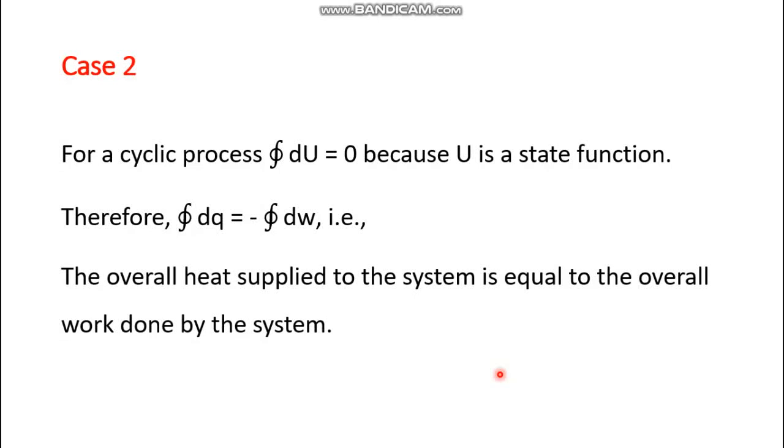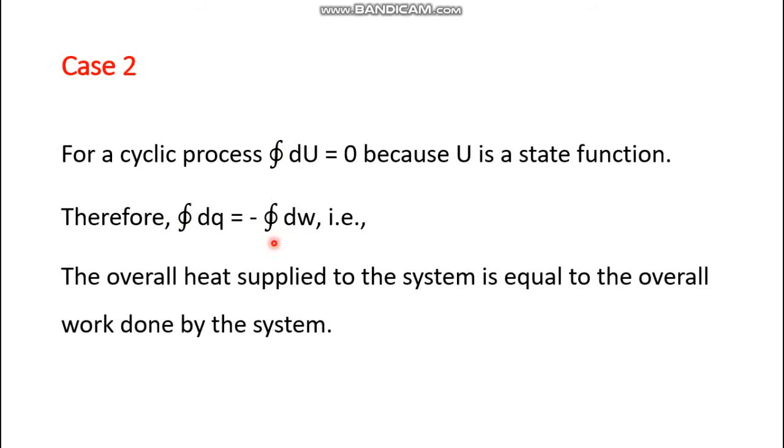Now case 2 is cyclic process. In case of cyclic process, you know that U is a state function, so the overall change in internal energy U is 0 from the starting to the end of the process. So if cyclic integration of dU equals 0, then cyclic integration of dq must be equal to cyclic integration of minus dw. Just put this cyclic integration sign in the mathematical form of the first law. The mathematical form was dq equals dU minus dw.